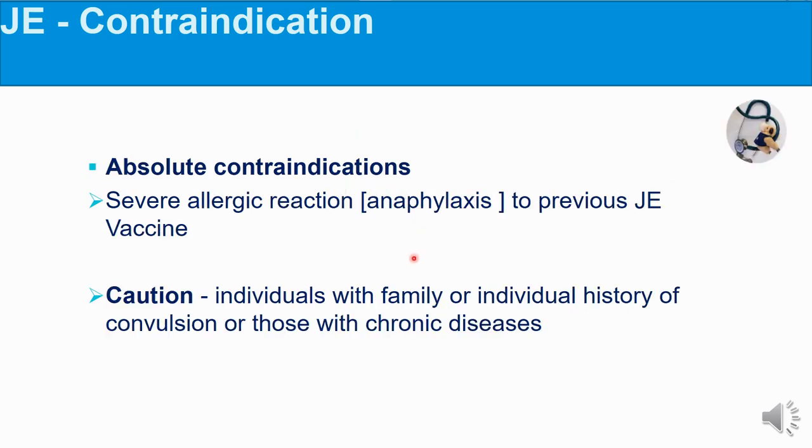Absolute contraindication is if there is a severe allergic reaction, anaphylaxis to the previous JE vaccine, then you should not give the vaccine. Caution should be taken if the individual or the family has a history of convulsions, or if there are some chronic diseases, then you take caution, or with precaution you can give. Even with the relative contraindication, many times with precautions you can give the vaccine.